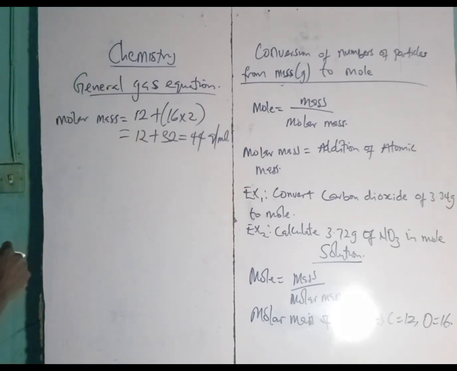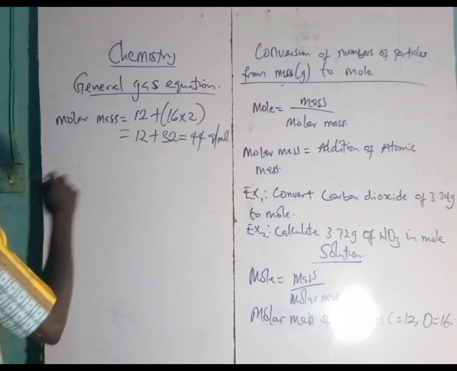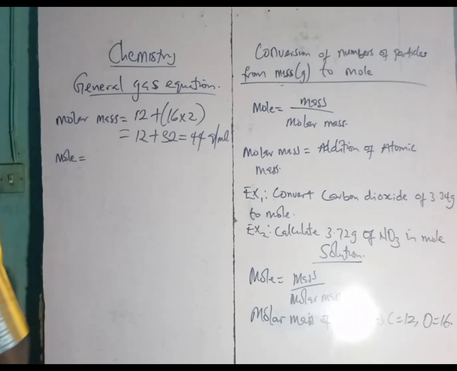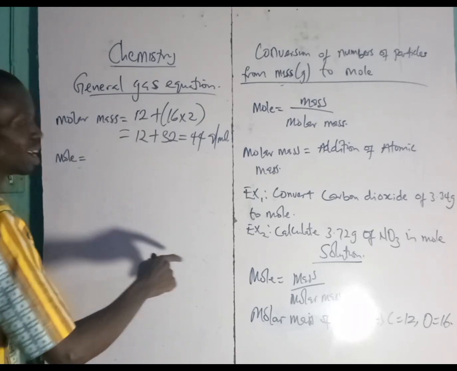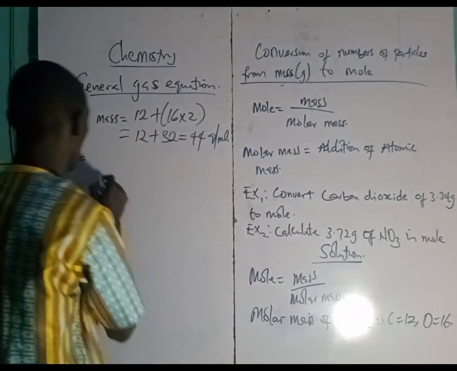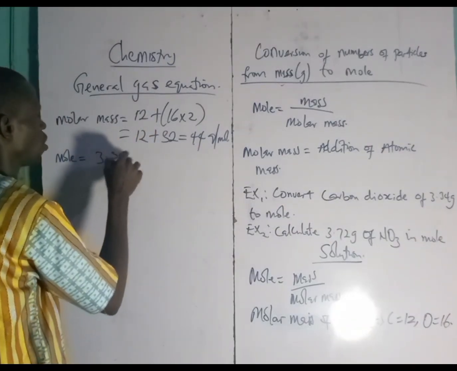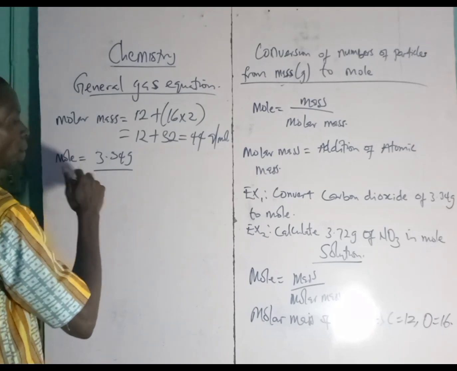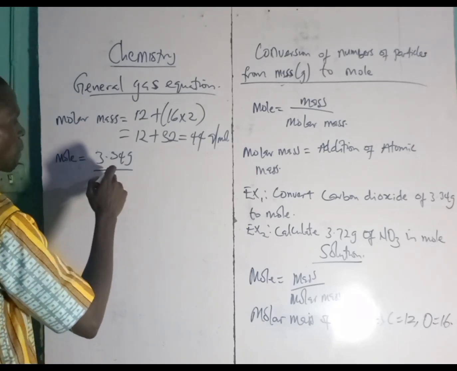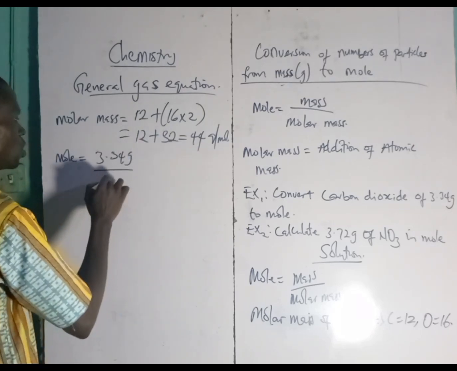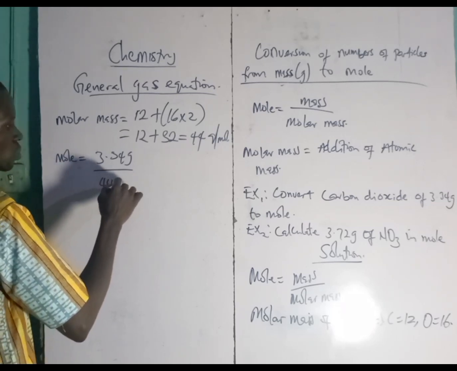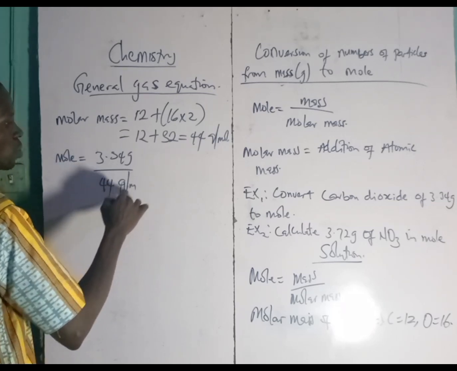Okay. So let's now go and find our mole. Our mole will be the mass that we are given, 3.34 gram, over 44 gram per mole.